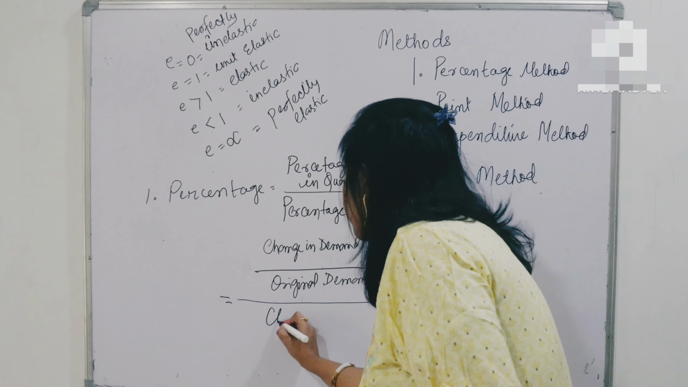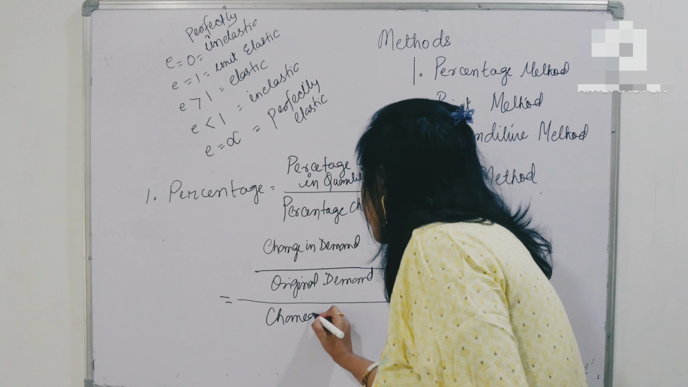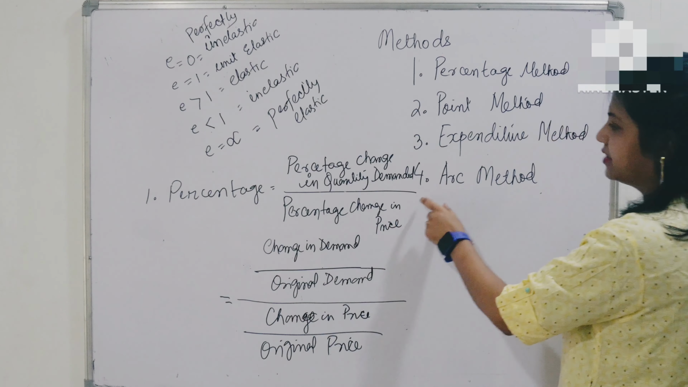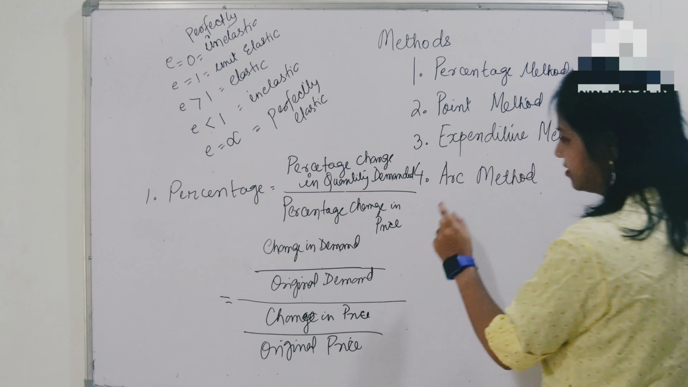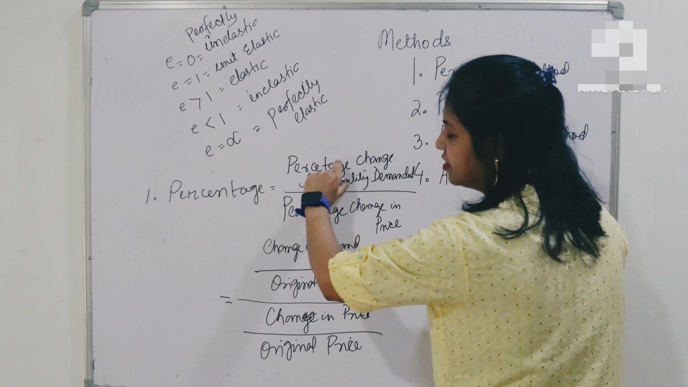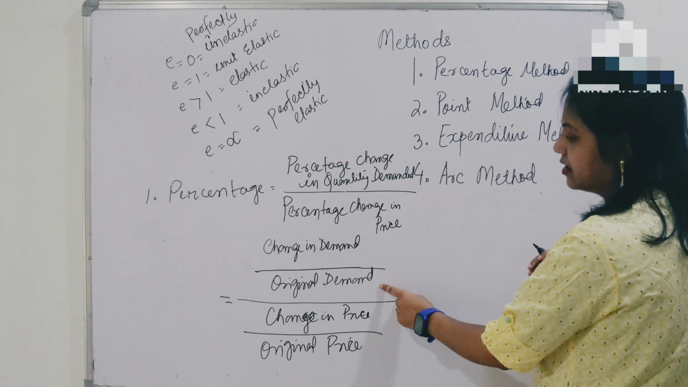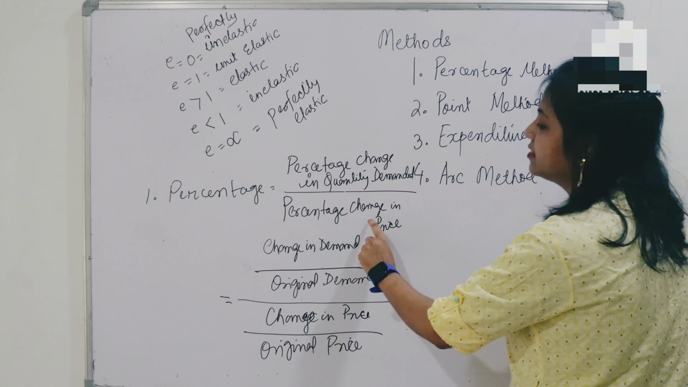change in price divided by original price. So friends, let's see again what we are writing. We are writing percentage change in quantity demanded divided by percentage change in price. What is percentage change in quantity demanded? The numerator: change in demand divided by original demand. Divided by what is percentage change in price? Change in price divided by original price.